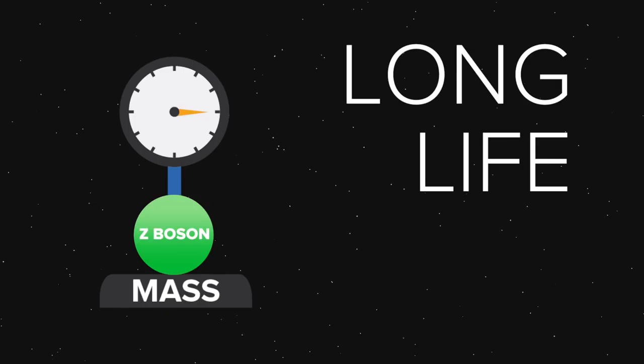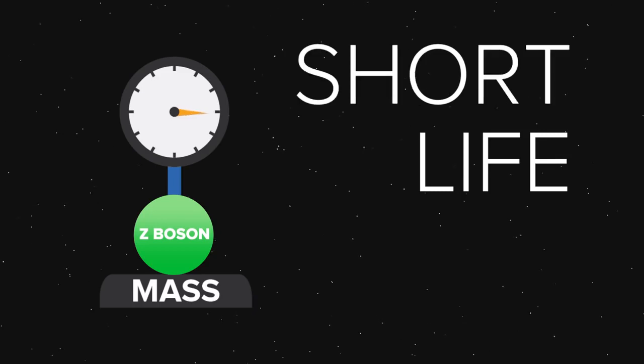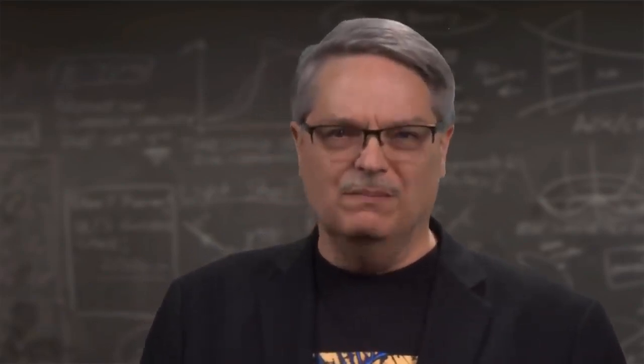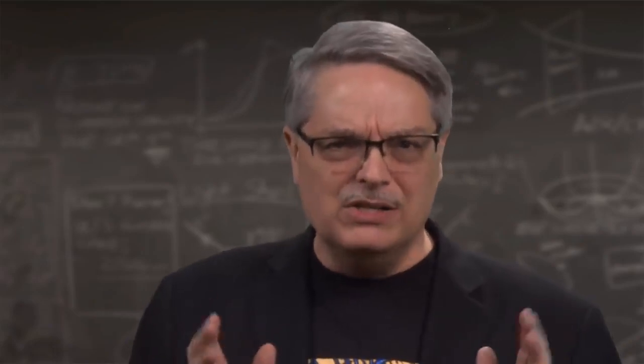Similarly, the Z boson has a nominal mass of 91 billion electron volts of energy, but its actual mass might differ in interactions that are very brief. This, of course, means that the mass of the Z boson can vary from interaction to interaction. That's a pretty mind-blowing concept, but it's true.